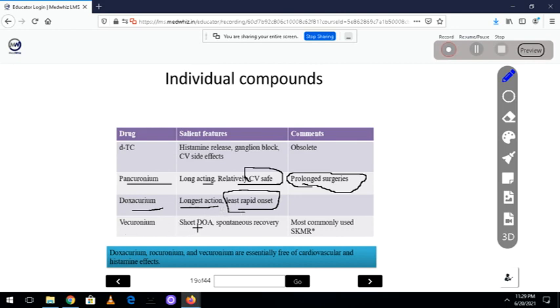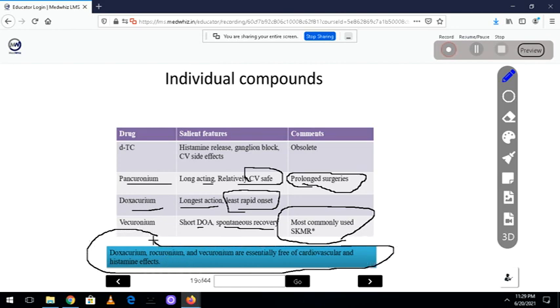Vecuronium has the shortest duration of recovery and spontaneous recovery. It is the most commonly used SKMR in practice. So when you go to anesthesia, please see all those things. You can ask the anesthetist, sir, what is the skeletal muscle relaxant you are using for this patient? You will come across these things. Now, the drugs doxacurium, rocuronium, and vecuronium are essentially free of cardiovascular and histamine effects. So that's why we can use them extensively in anesthetic practice.